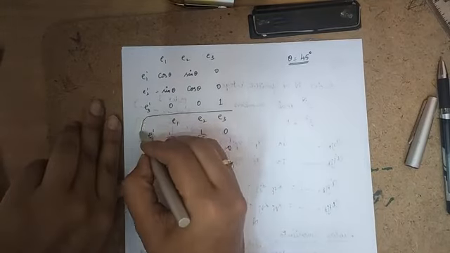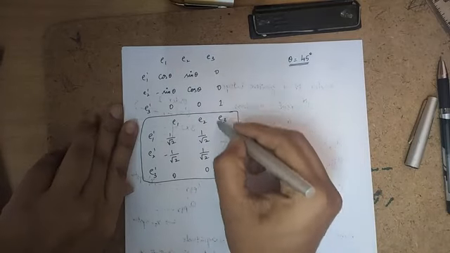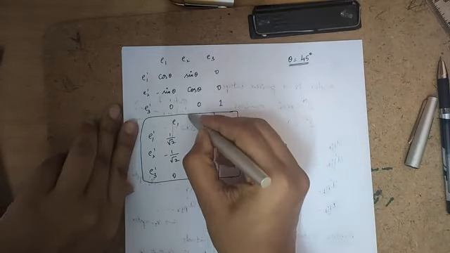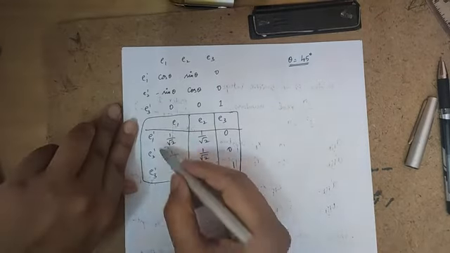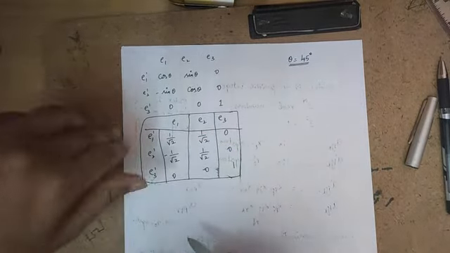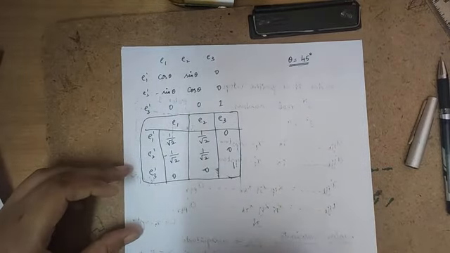This is the direction cosine table I am getting when the rotation takes place exactly at theta equal to 45 degree. Okay. Now let's find the vectors in xi prime system.